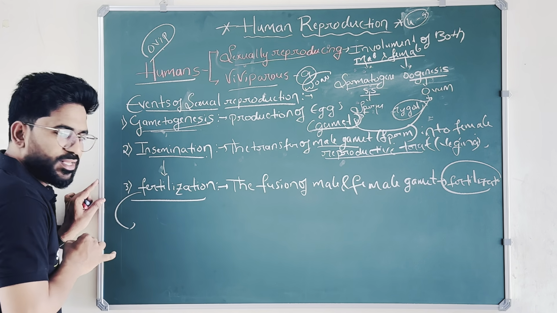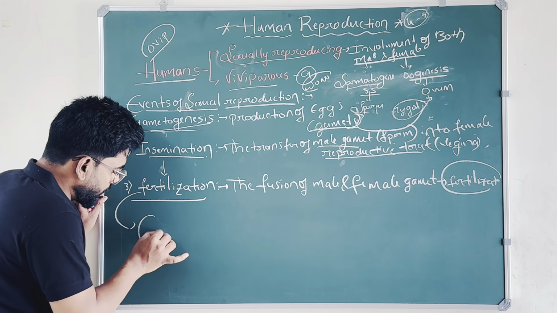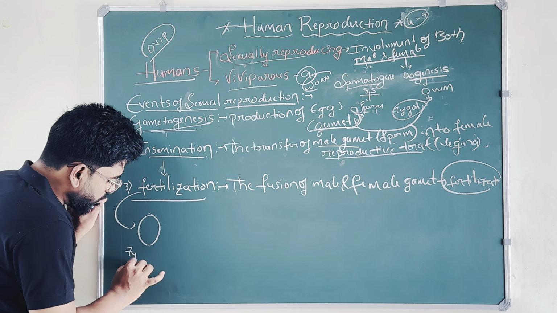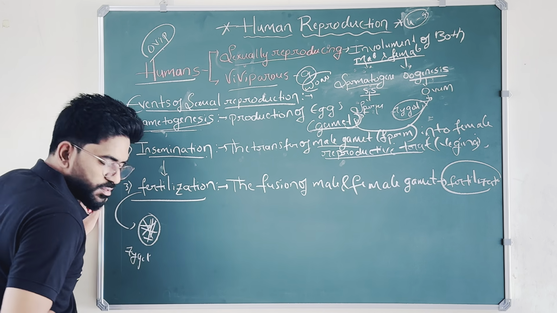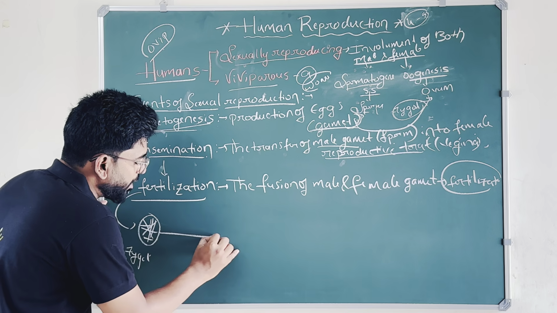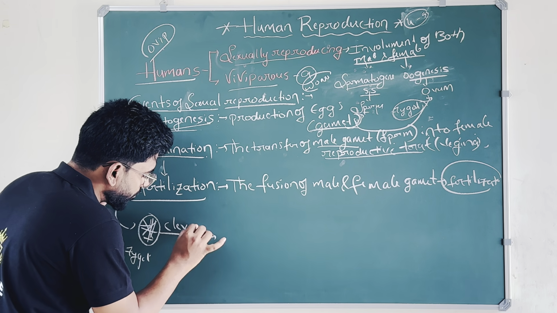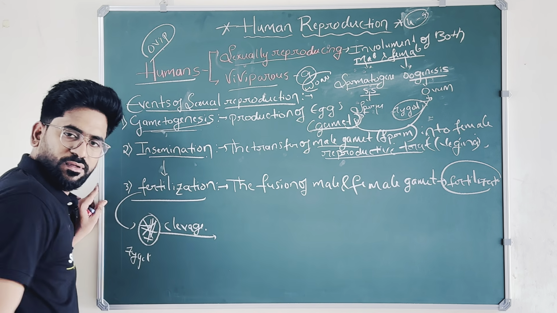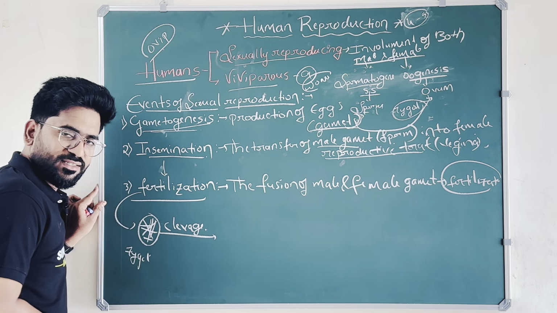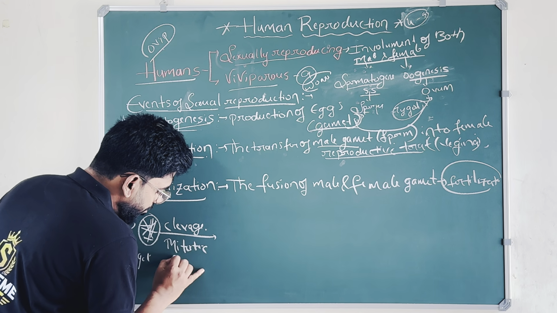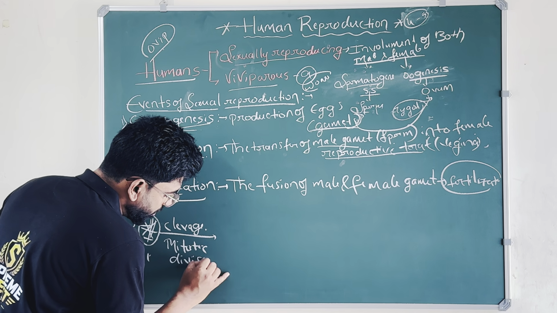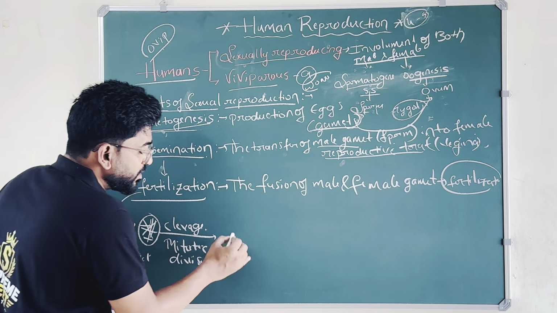After fertilization, what will take place? The zygote is formed. The zygote will undergo cleavage by mitotic division and form cells.